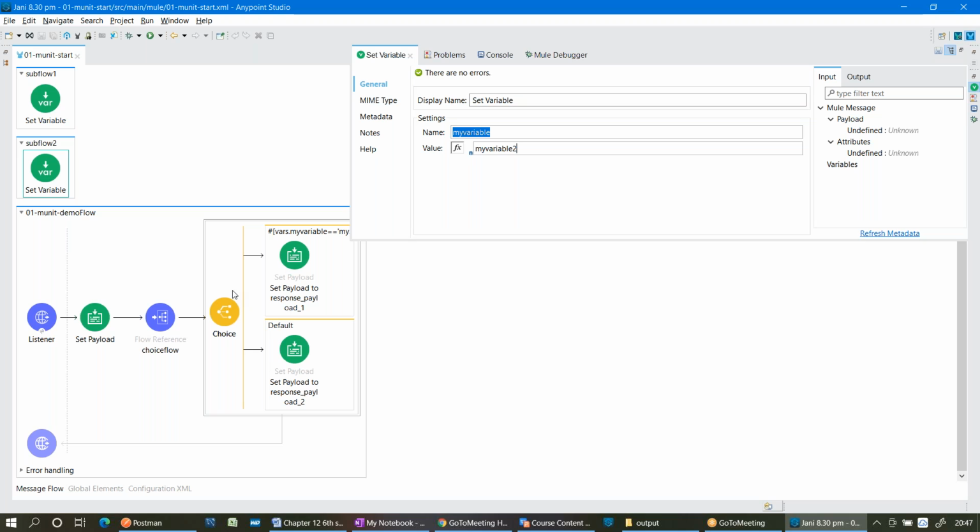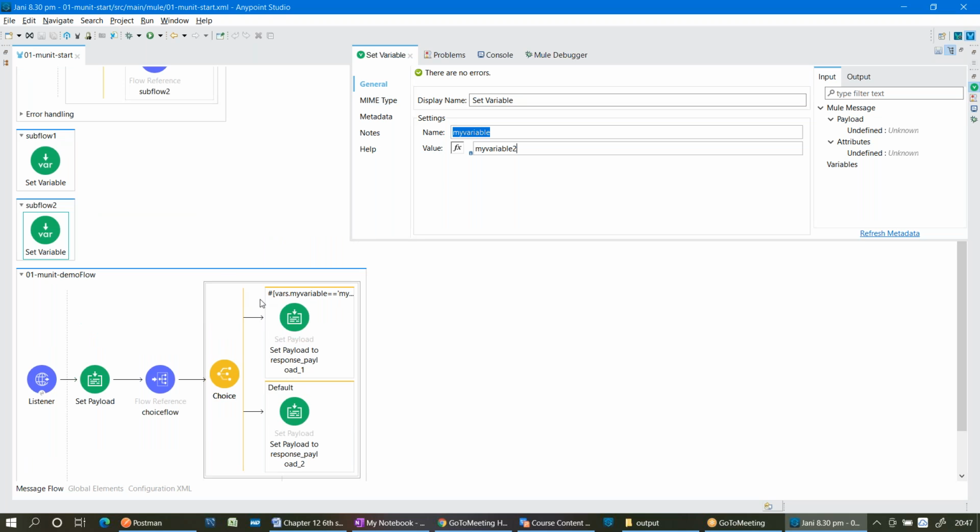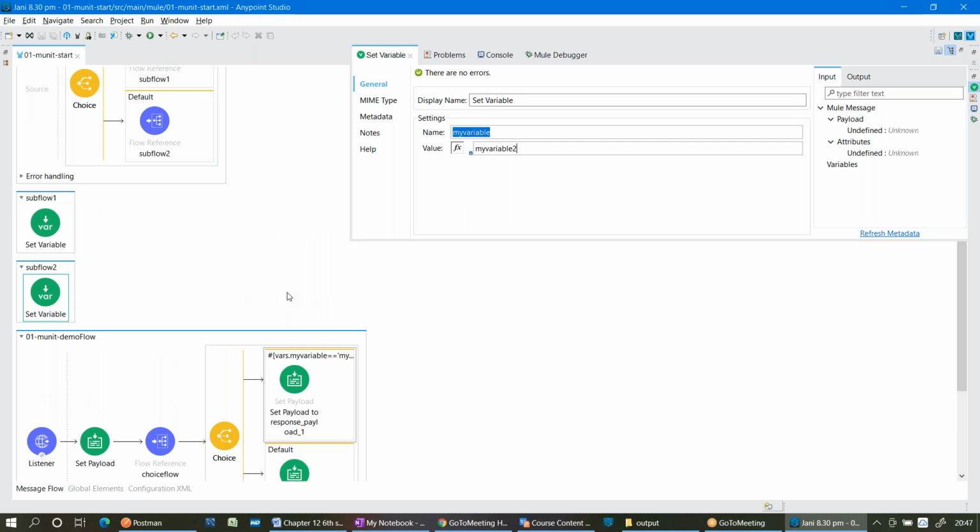What is the event structure after the flow reference in the main flow? The payload will contain the variable, right? No. Why? Why would the payload contain a variable? No, very simple. What is the event structure?